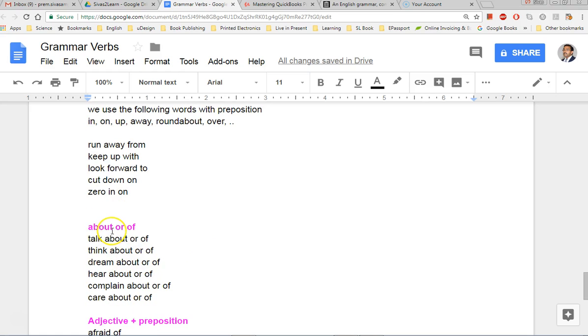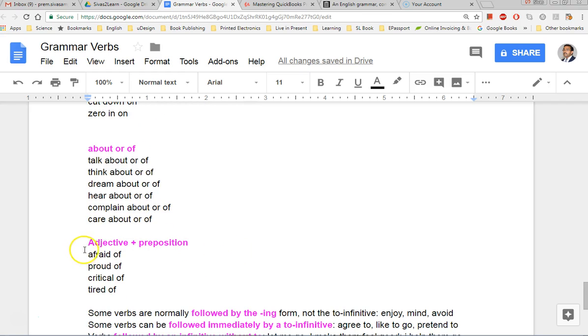Sometimes it can come with either about or of, right? Talk about or talk of. Think about, think of. So when you have a different preposition, it may become a different meaning as well. Sometimes a preposition comes with an adjective, so we are not going to cover this one here.